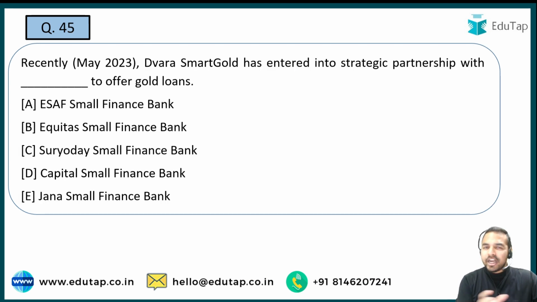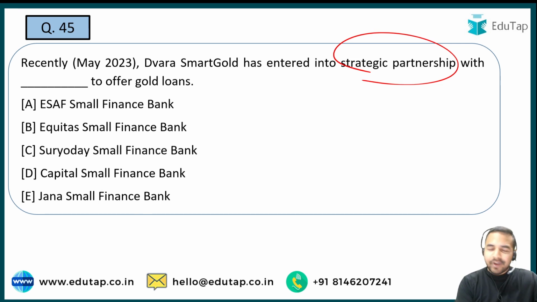So guys, these are the kind of questions that do not require much discussion, and that's why we are just moving forward to the next question. Here the next question is: Dwar Smart Gold has entered into a strategic partnership with Dash to offer a gold loan. See guys, these are typical banking questions which are being asked in the exam.